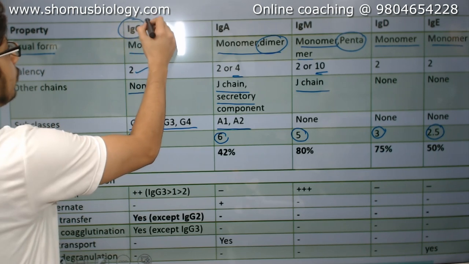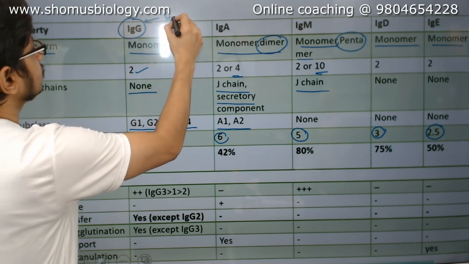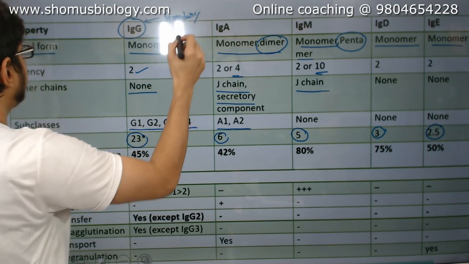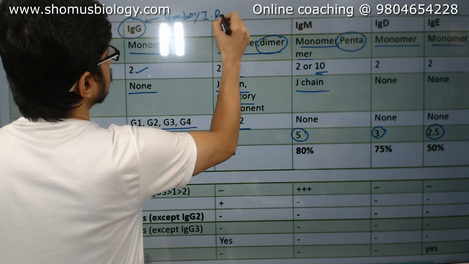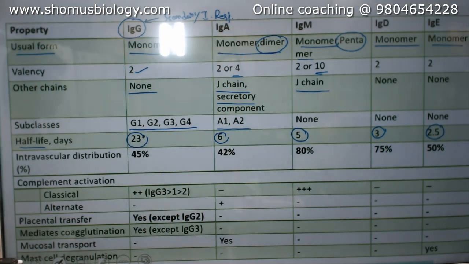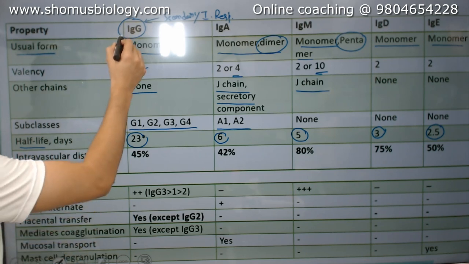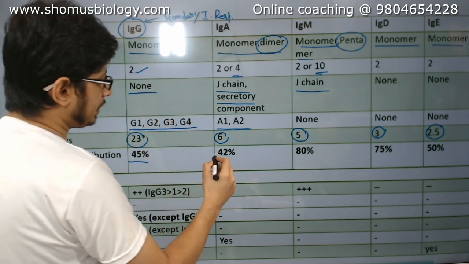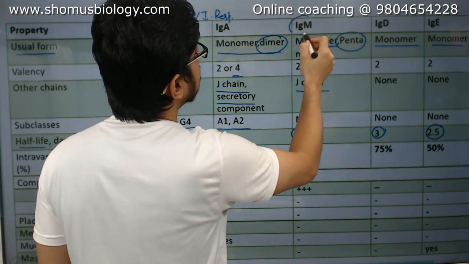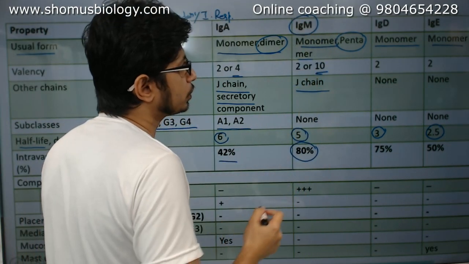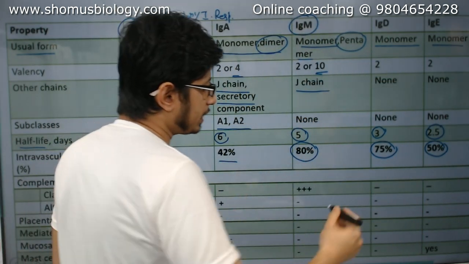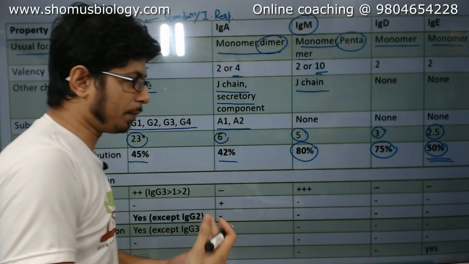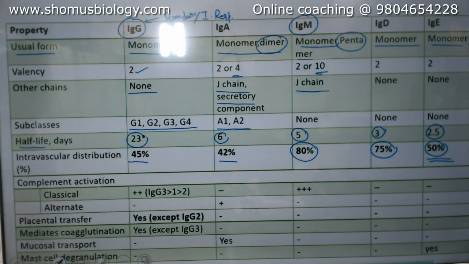That's why we rely on IgG for the secondary immune response. The intravascular distribution: IgG has 45% of it, IgA 42%, IgM is the default antibody so it has 80% distribution, IgD has 75%, and IgE has 50% distribution. For many organisms this amount varies, and depending upon the variance, different situations originate.